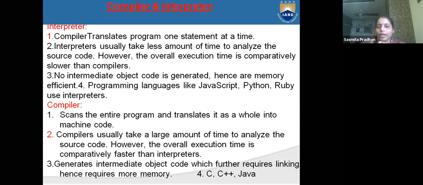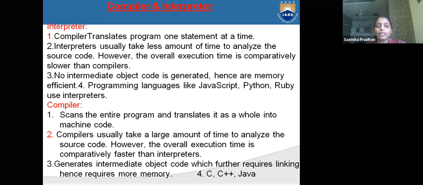But what will an interpreter do? Line by line. Means if I write i is equal to 5, it will execute i is equal to 5. If i is equal to 6, it will execute i is equal to 6, and j is equal to 6. If I do i plus j, it will give the output, i plus j is equal to 11. Means there are three outputs we will get.